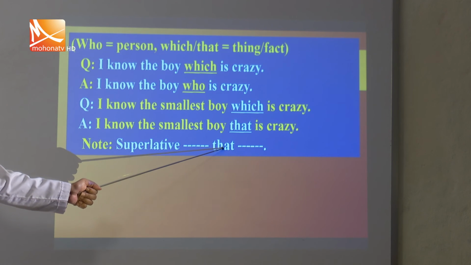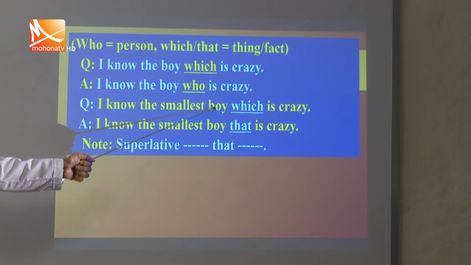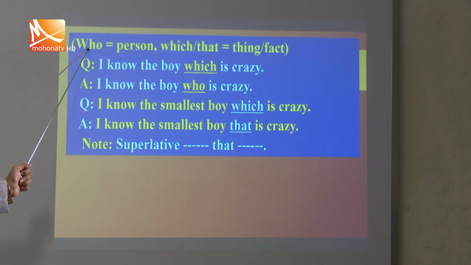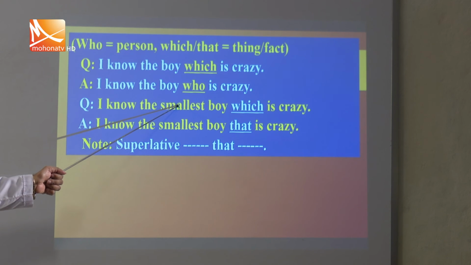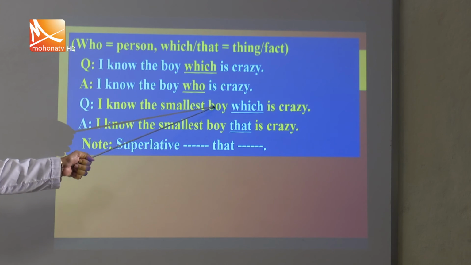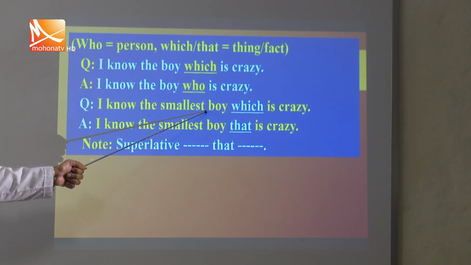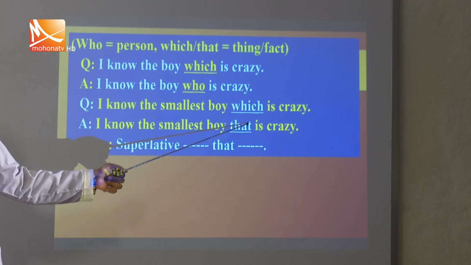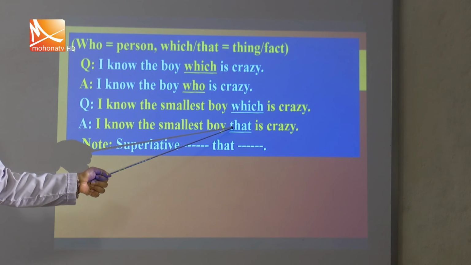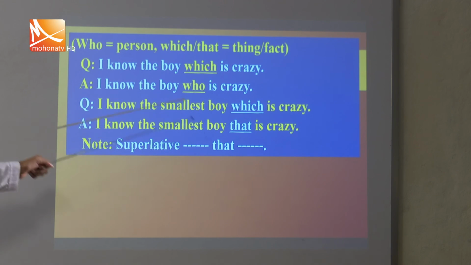Here we cannot use who, though you know instead of any person who usually is used, but this example is not usual, this is exceptional, and this is the rule of superlative degree. So, if you find any superlative form just before the person, as its relative pronoun we have to use that to be more specific, my students. So, this is exceptional, but what I discussed before is common to all.